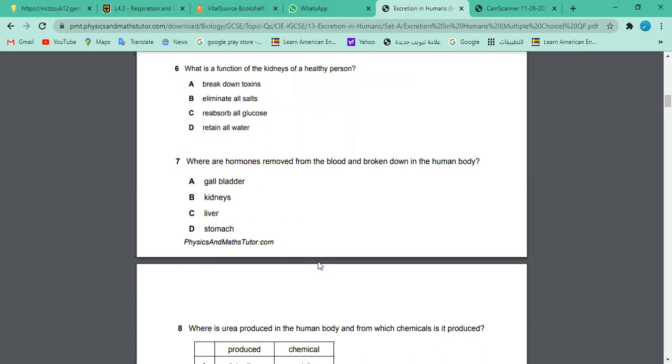Yes, where are hormones removed from the blood and broken down in the human body? You would like to answer, Nabil? Sir, I'm not sure. Okay, if you're not sure, I think somebody else can answer that. Yes, go ahead.